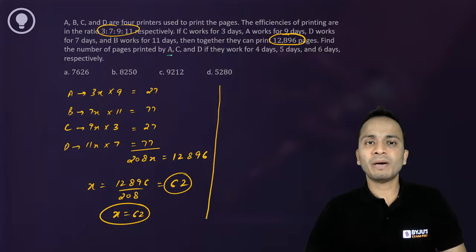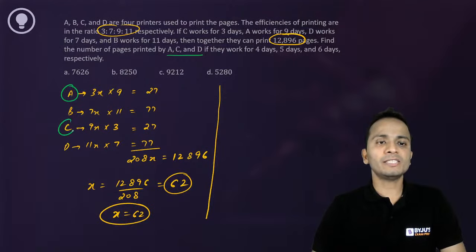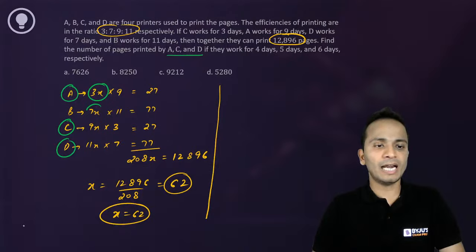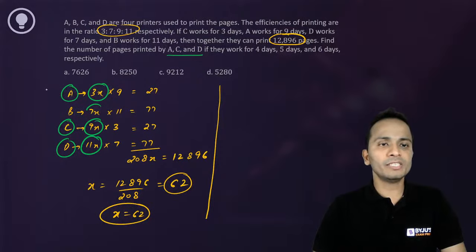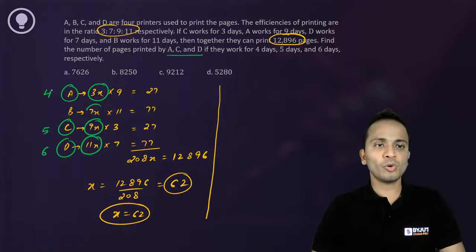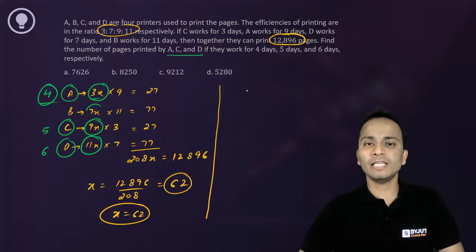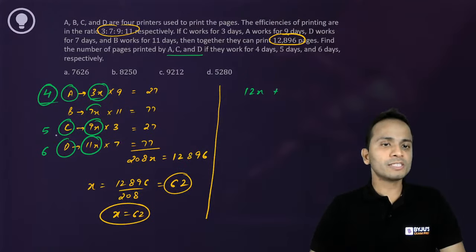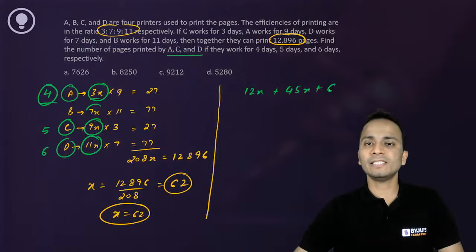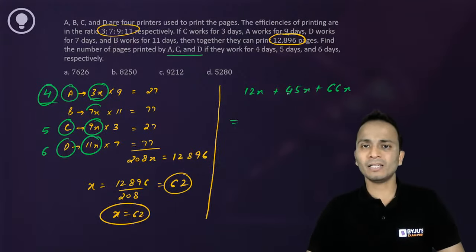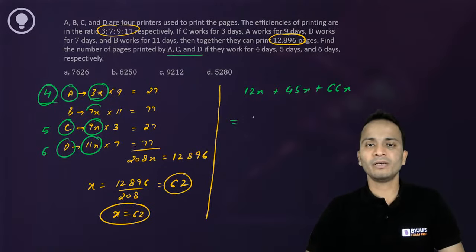Find the number of pages printed by A, C and D. So we have to consider A, C and D only. Let's mark A's 1 day work, C's 1 day work and D's 1 day work. So A in 4 days, C in 5 days and D in 6 days. A in 4 days will be 4 into 3, that is 12x. For C it will be 45x. And for D it will be 66x. Now let's add them: 100, 111, 123x is what we have to calculate.